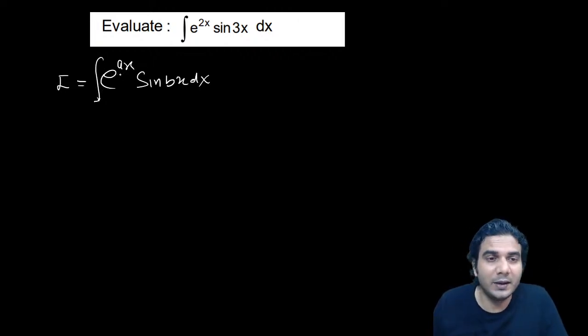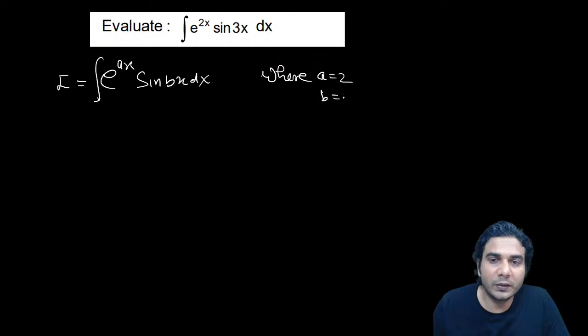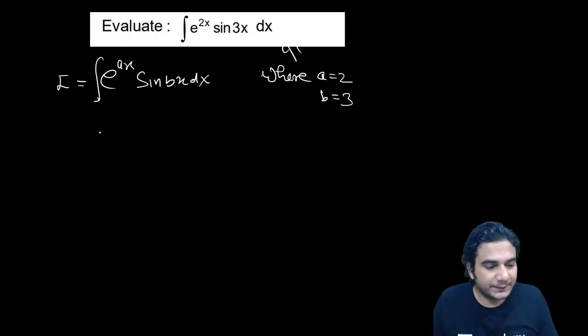It doesn't matter. If you're doing it in terms of a and b, you'll get the answer in terms of a and b, and later you can put a is equal to 2 and b is equal to 3, alright? So I'm doing it in terms of a and b, and then later we'll put a is equal to 2 and b is equal to 3, right? In this question, a is equal to 2 and b is equal to 3. Alright, so let's start this.